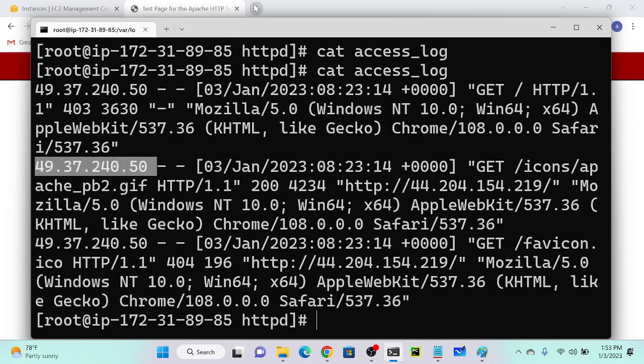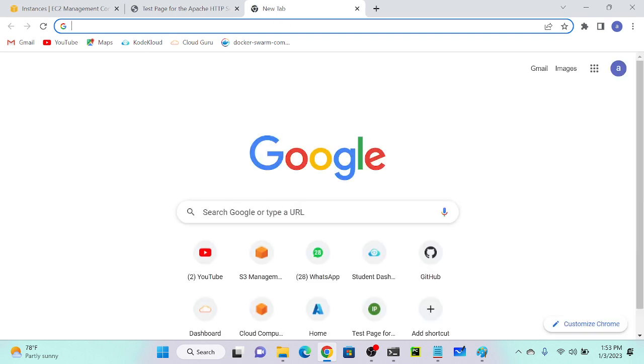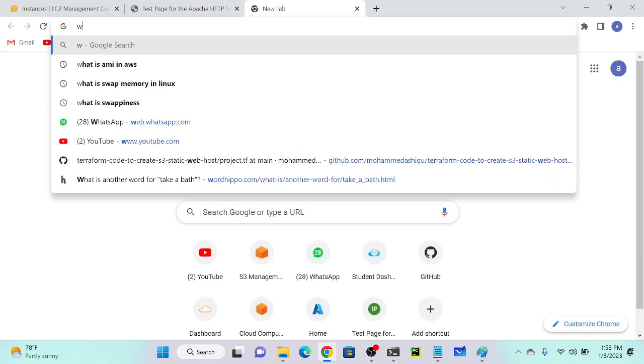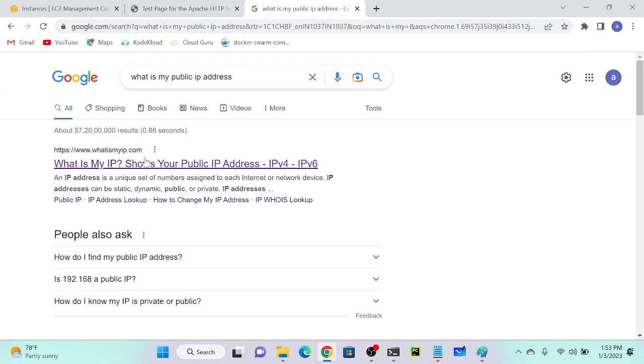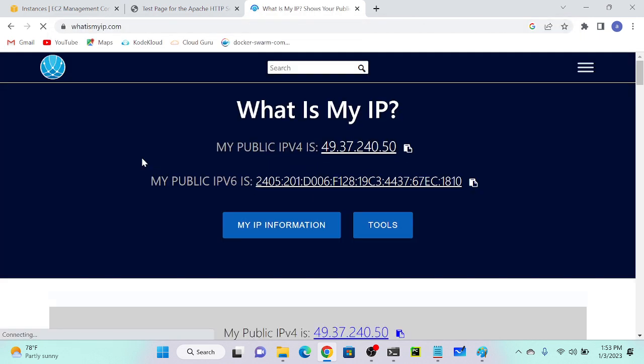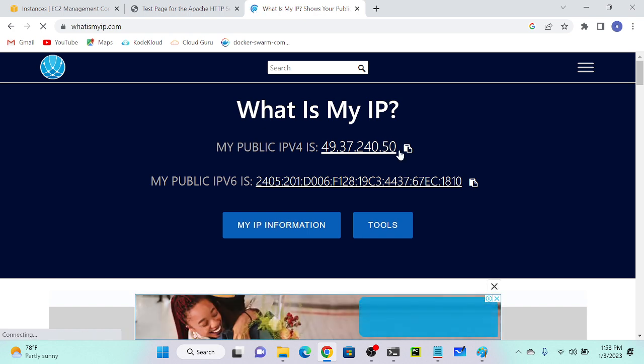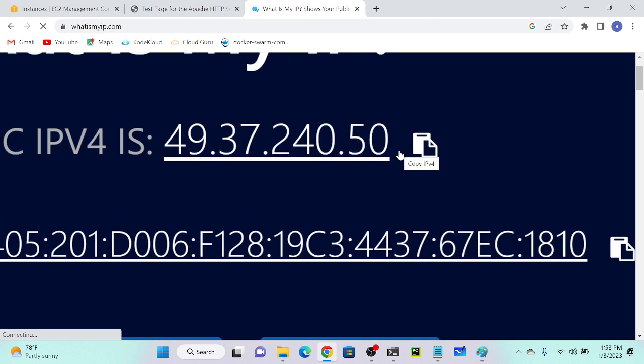49.37.240.50. So I'll go to my Chrome browser, then I will search "What is my public IP address?" And I'll get the same IP address over there. And who is accessing, you will get the same IP address, and source and web browser, everything you will be able to find. What's my IP address? 49.37.240.50. The same IP address we already showed over there, right?